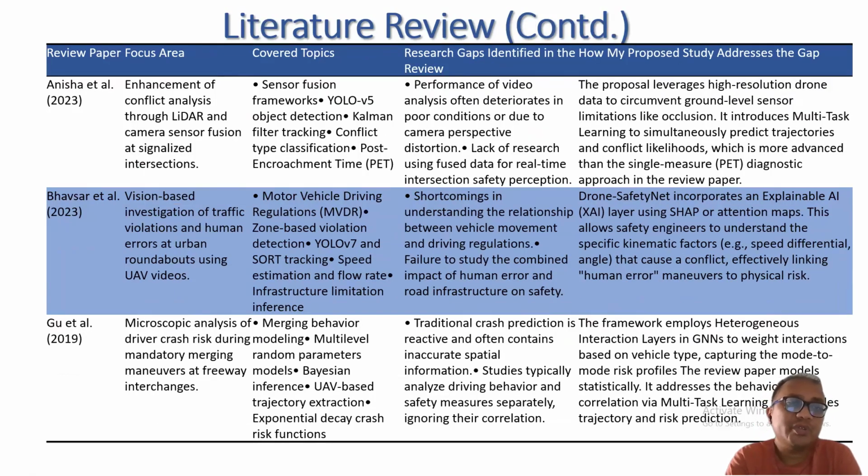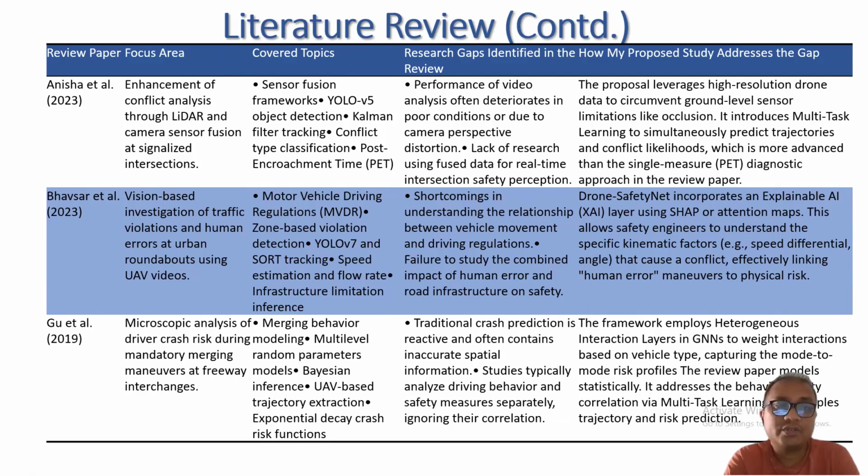In 2023, Anisa et al. enhanced conflict analysis using LiDAR and camera sensor fusion, but my proposed work will also circumvent ground-level sensor limitations like occlusion, and use multitask learning. It will simultaneously predict trajectory and conflict likelihood. It is more advanced than a single-measure diagnostic approach.